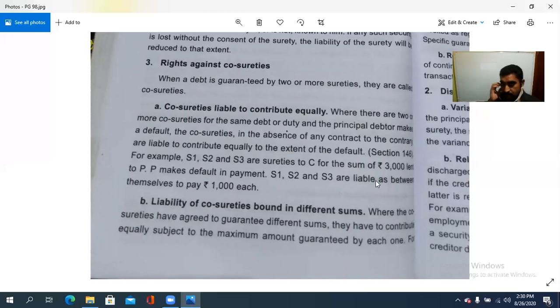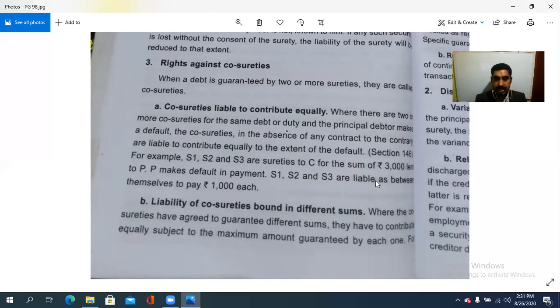Clear? So when the guarantee of a debt is given by two or more sureties, those who have agreed to pay, two or more people, that is called a co-surety. Within the co-sureties, they contribute equally. Equal contribution takes place. So when there are two or more co-sureties for the same